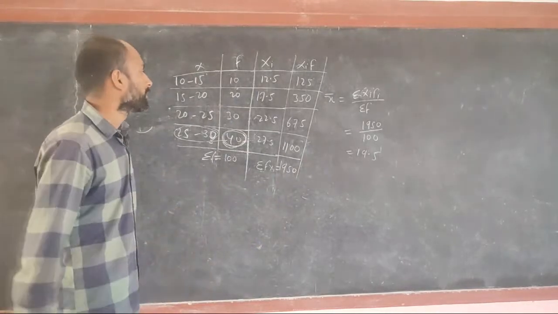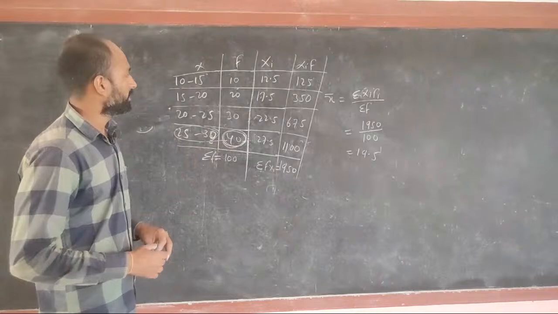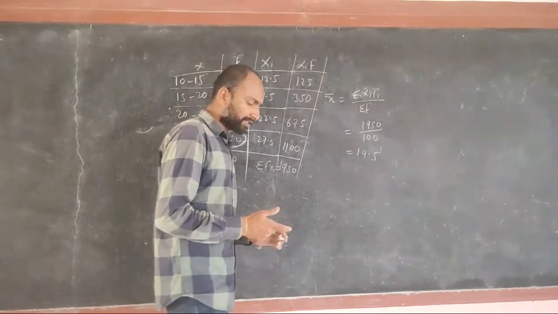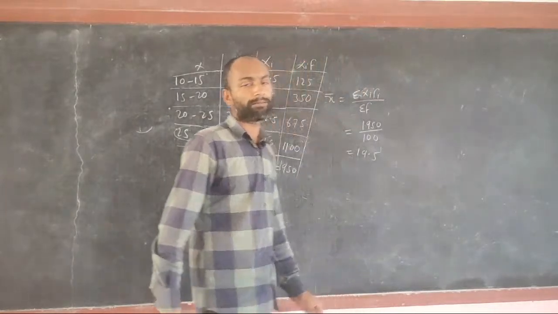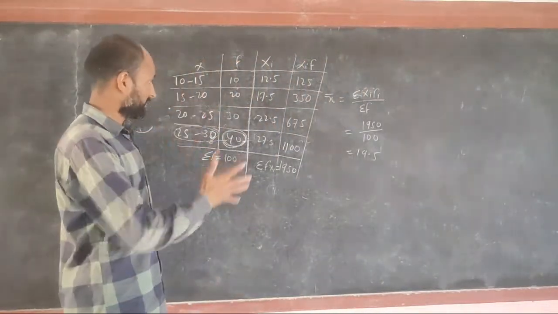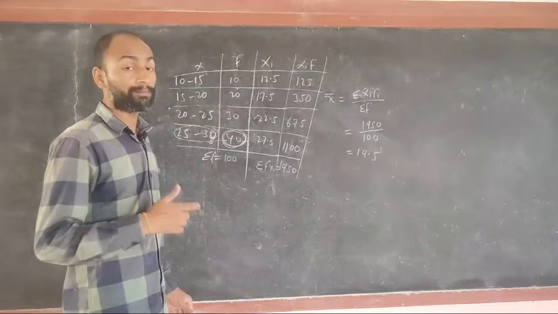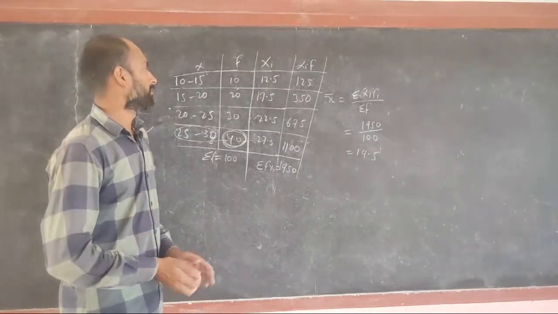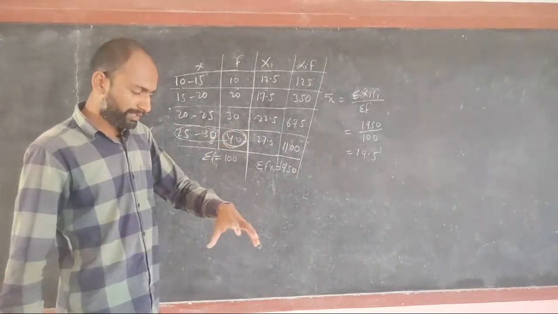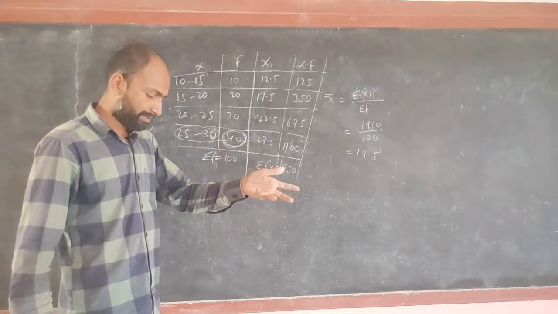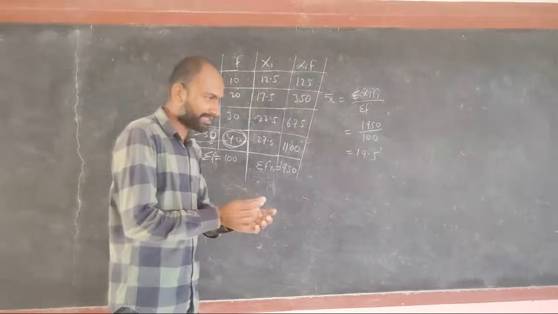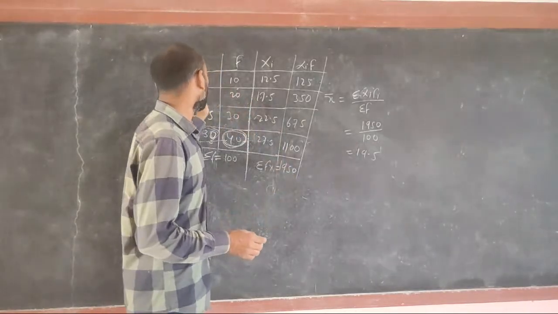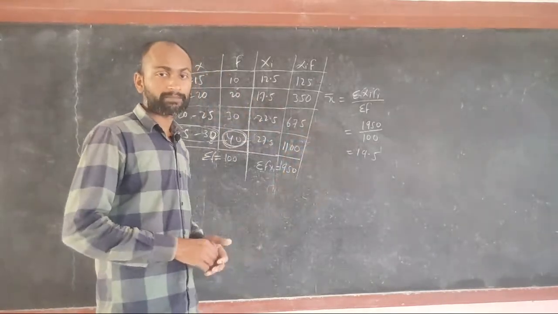This can also be found by using the assumed mean method. We can also find the mean of this data by using the assumed mean method. There we will assume anything as a mean, and after that we will find the difference of the data and the assumed mean.